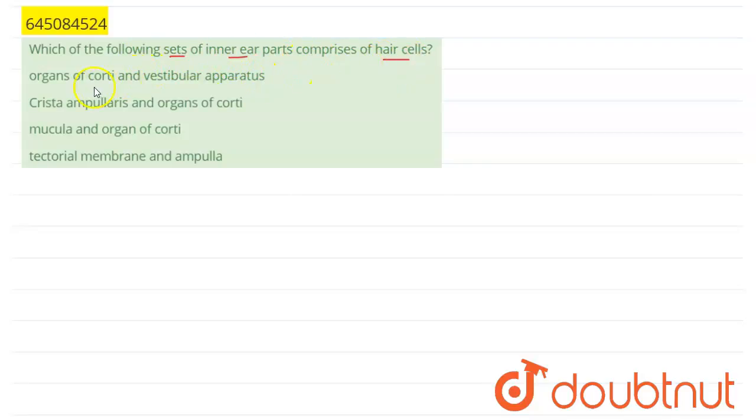Hello students, the question given is: which of the following sets of inner ear parts comprises hair cells? Our options are: organ of Corti and vestibular apparatus; crista ampullaris and organ of Corti; macula and organ of Corti; and tectorial membrane and ampulla.